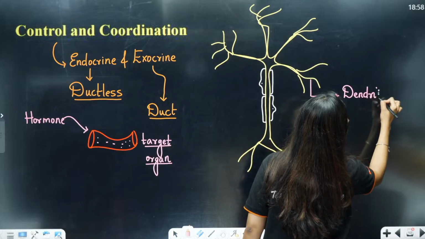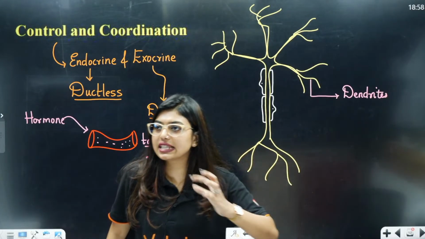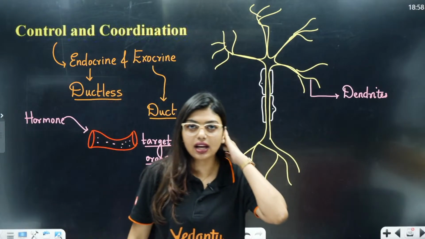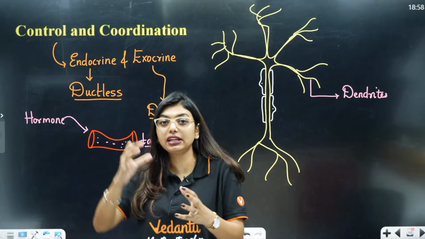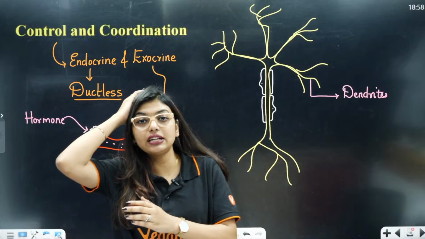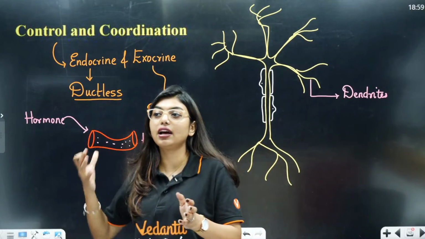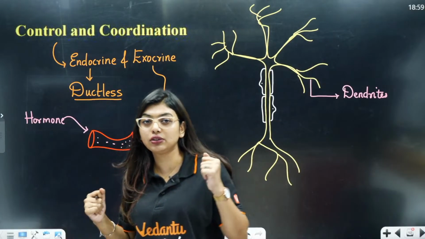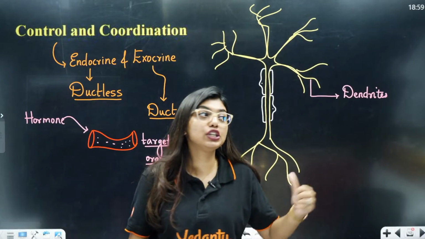Okay, dendrites. Now, one impulse has come, let us say Lata has touched a hot object. Now Lata touches a hot object, immediately a signal will be sent from your sensory neuron to the brain that Lata is touching a hot object. Immediately the signal will be sent back telling Lata, remove your hand, take your hand away fast. So that is the signal. Now for that we need our neurons.